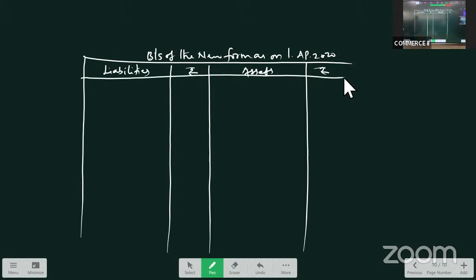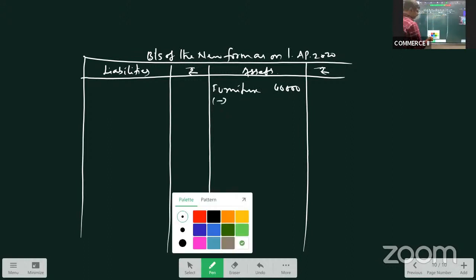What is the first item given? The first item given is furniture, given as 40,000. But will I take it? No, because there was an adjustment done, no? Furniture was appreciated or depreciated?